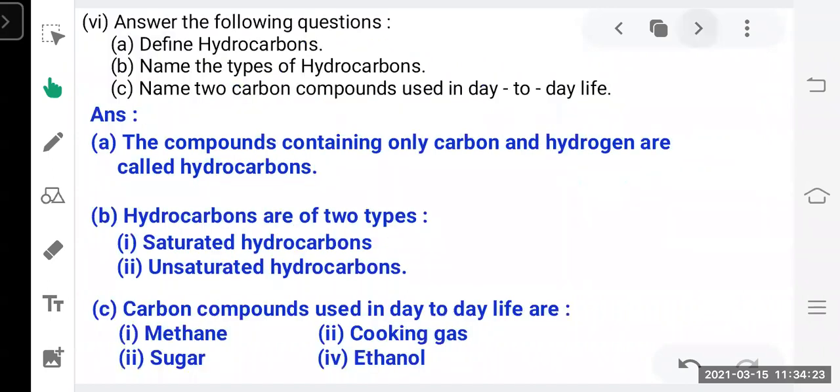Okay. Next question, answer the following questions. Define hydrocarbons. The compounds containing only carbon and hydrogen are called hydrocarbons. Name the types of hydrocarbons. Hydrocarbons are of two types, saturated hydrocarbons and unsaturated hydrocarbons. Name two carbon compounds used in day-to-day life. So we use lots of carbon compounds in our day-to-day life, such as methane, sugar, cooking gas, ethanol, and so on.